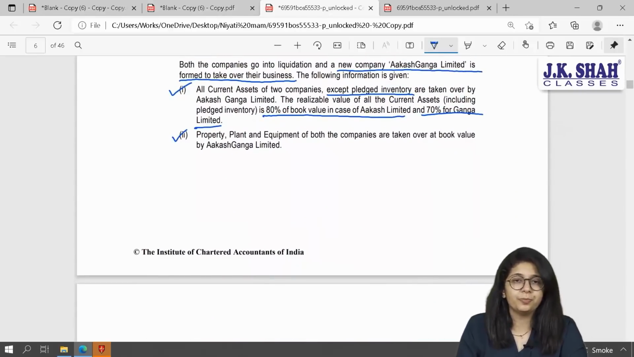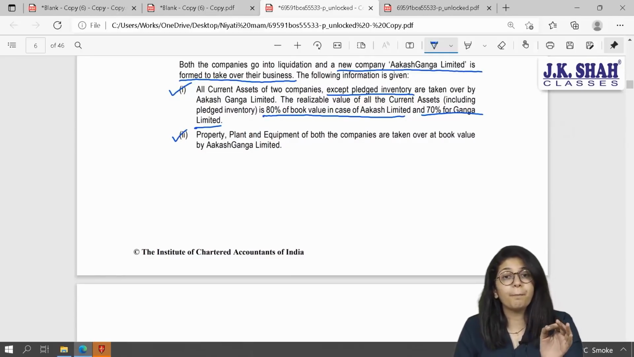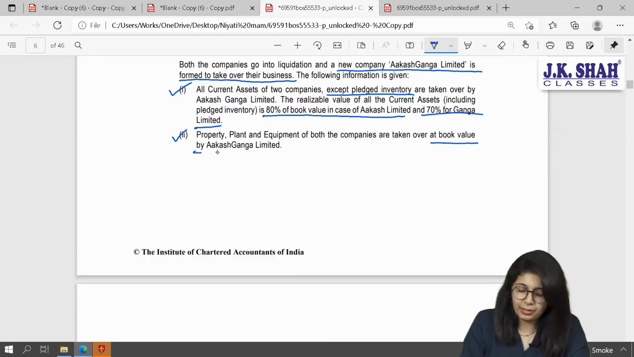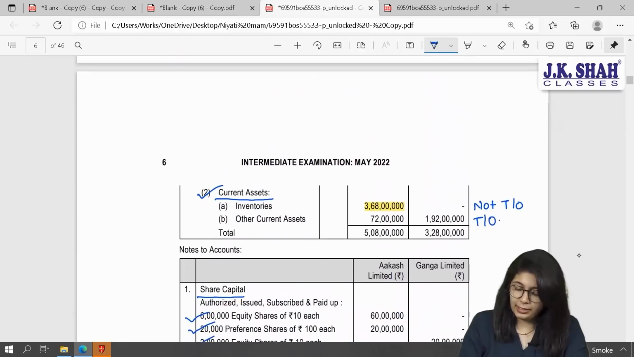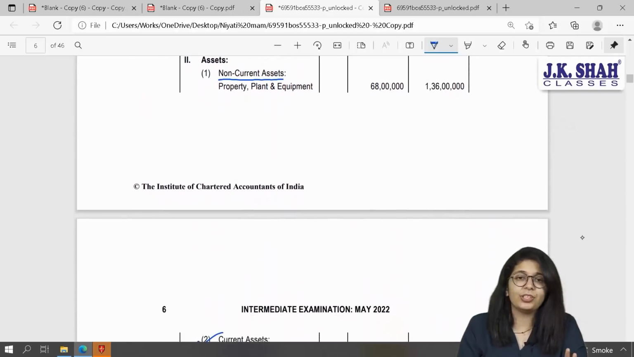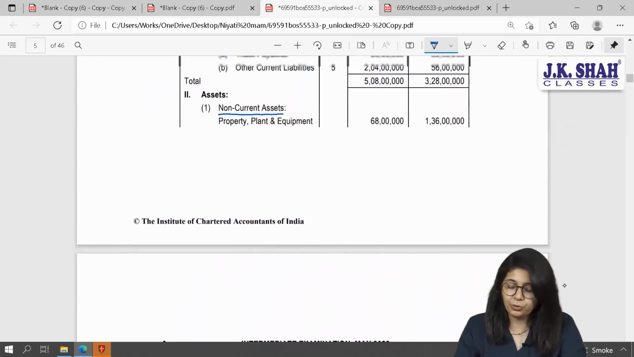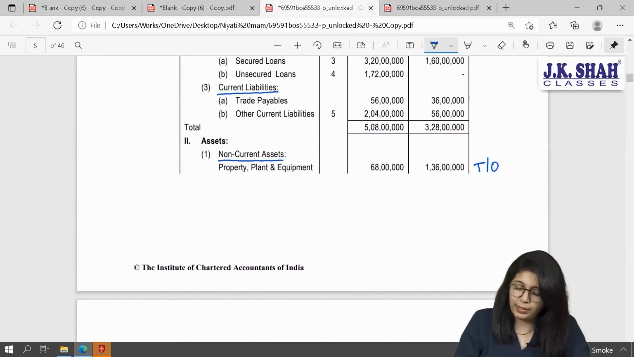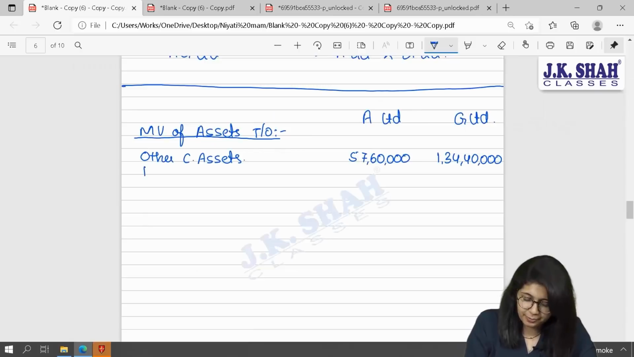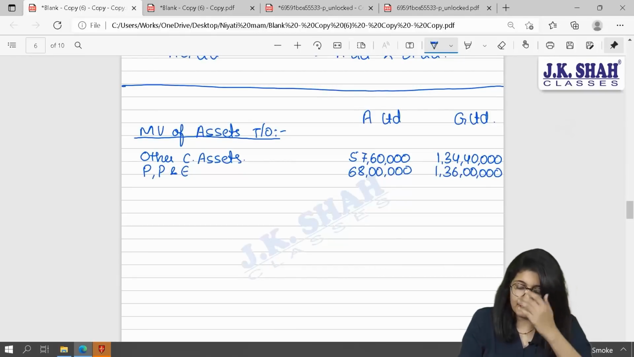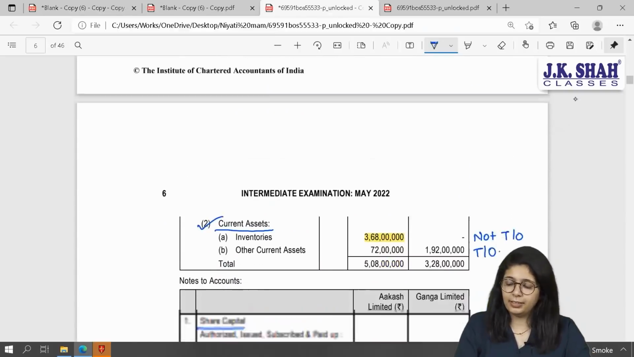Now come to adjustment 2. Property, plant and equipment of both the companies are taken over at book value by Akash Ganga Limited. So no change in their values. I'll again come to my asset. Totally, I just have 3 assets. Property, plant and equipment, inventories and other current assets we have already seen 2. The last one is taken over at book value, 68 lakhs and 1 crore 36 lakhs. These are the value of assets taken over. Let us see the next point.